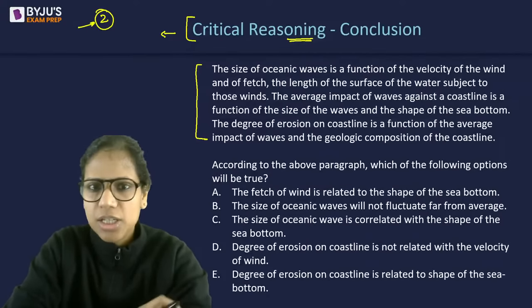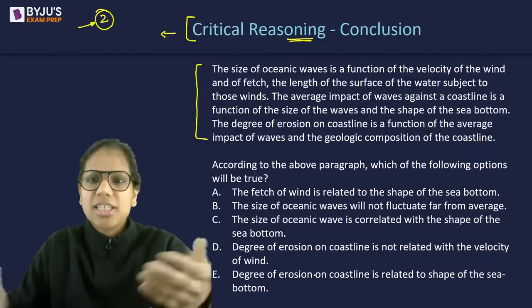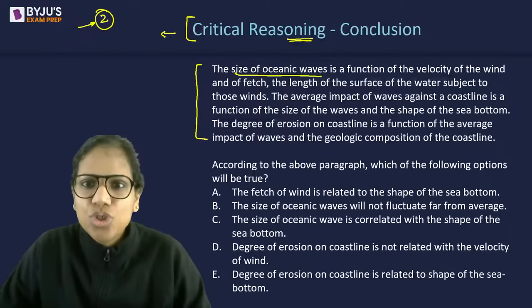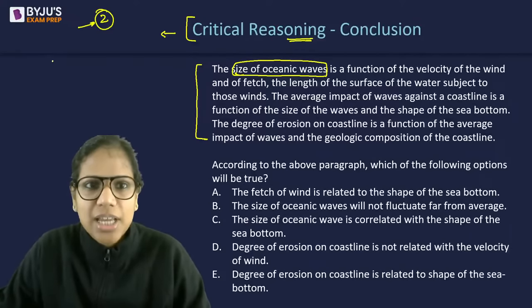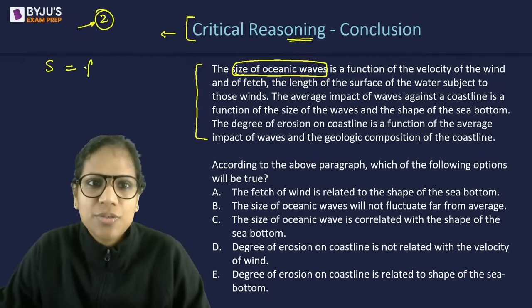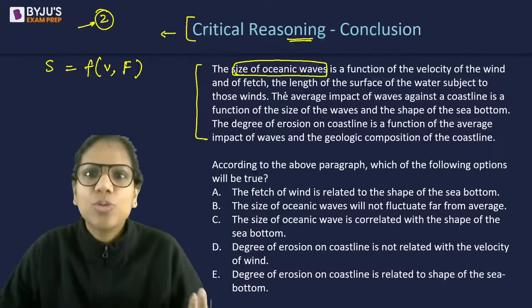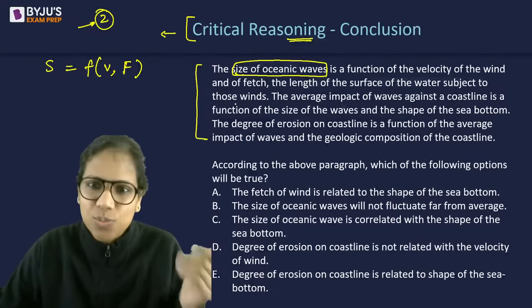All right, let's discuss. So this was a very logical one. As I told you, you just had to form relationships. So the size of oceanic waves, let's give them symbols, right? The size of oceanic waves, S, is a function of the velocity of the wind and of the fetch. Fetch has also been defined for you. You don't even need to worry about what fetch means. It's the length of the surface of the water subject to those winds.